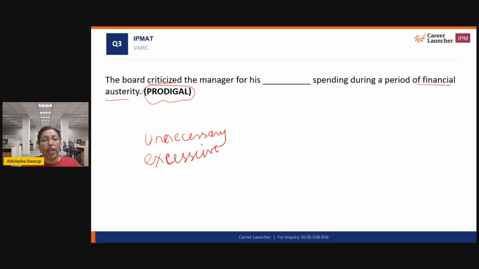So what word can I use for excessive here? Somebody tell me what is the correct word that I am looking for. I'm looking for prodigious, which is excessive.